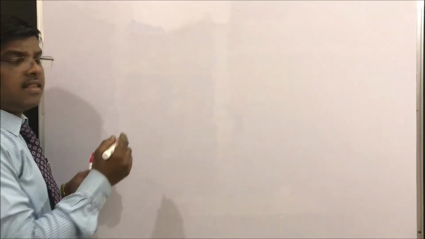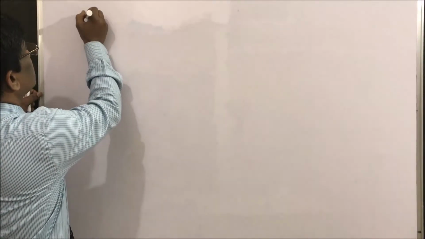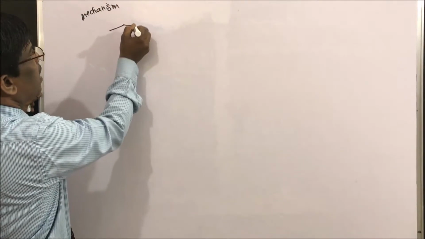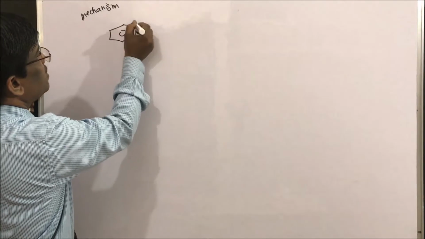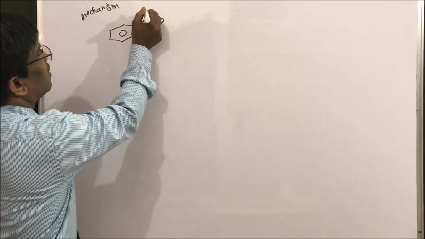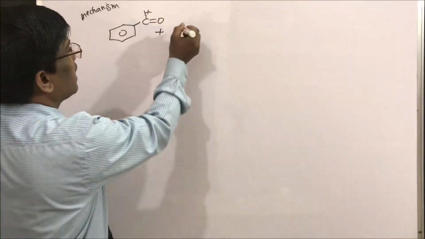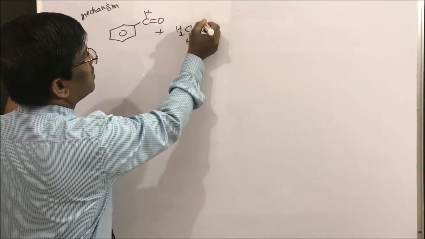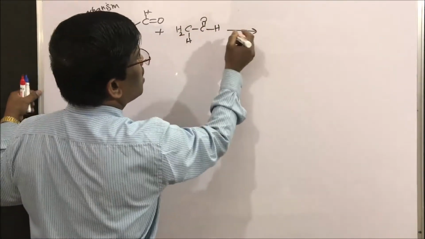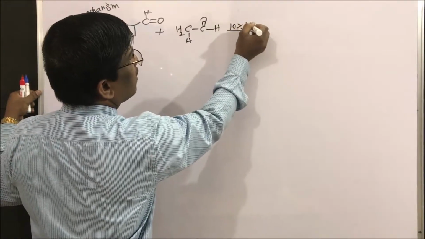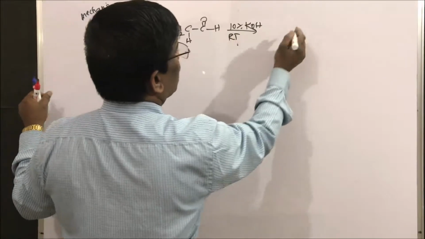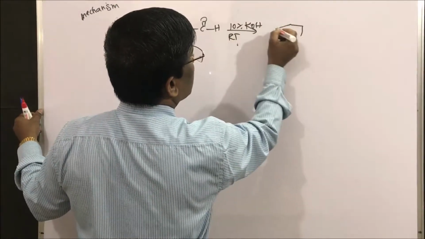Yes, students, let us see the mechanism of Claisen-Schmidt reaction. Mechanism. So what are we taking? Aryl aldehyde. Let us take benzaldehyde plus acetaldehyde, alkyl aldehyde, in presence of 10% KOH, mild base at RT. We are going to get cinnamaldehyde.